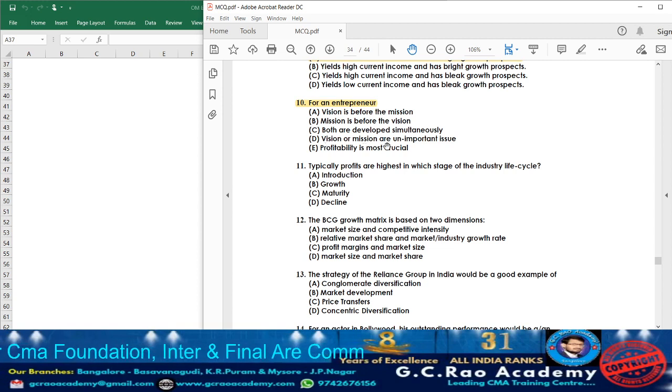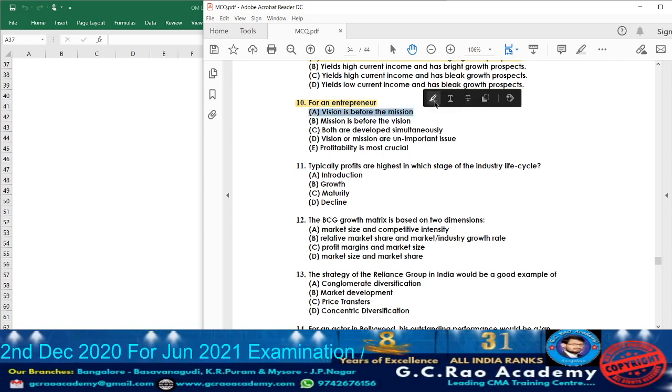Option D, vision or mission are unimportant issues. Actually, those are very important issues. So option D cannot be the answer. Option E, what they're telling, profitability is most crucial. This cannot be the answer. So out of A and B, A says vision is before the mission. Vision means long term. Mission means short term. So usually an entrepreneur is going to consider the vision before the mission.